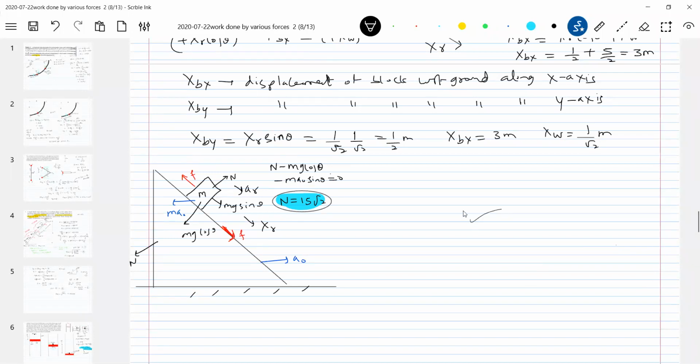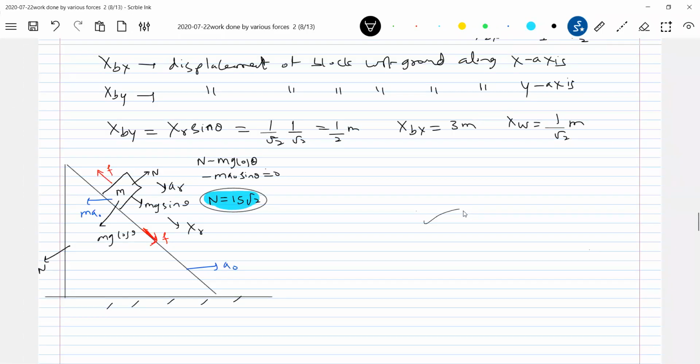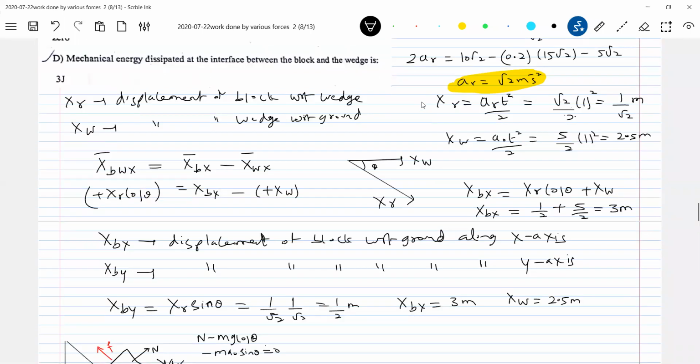Problem is not over. Now what happened? You have to write all the possible equations. What is the question asked? Displacement. Xw is 2.5, and XR is 1 by root 2. Okay, so XR is 1 by root 2.